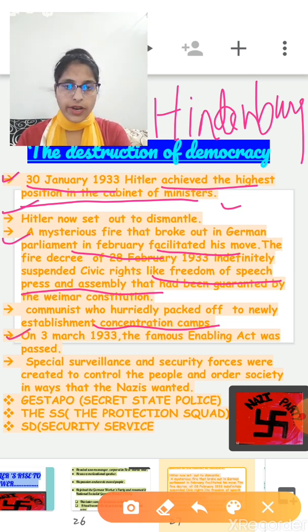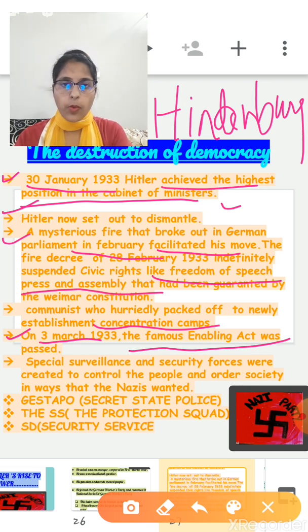The most important, basically. On 3rd March 1933, the famous Enabling Act was passed in Germany. Basically, after this act, finally, dictatorship was established in Germany. Second, this act gave all the powers to Hitler to sideline the parliament and rule by decree.